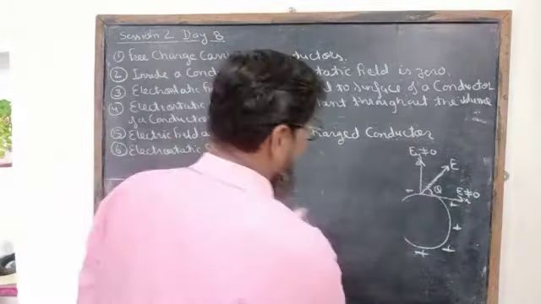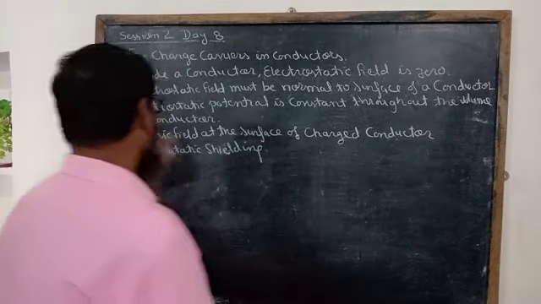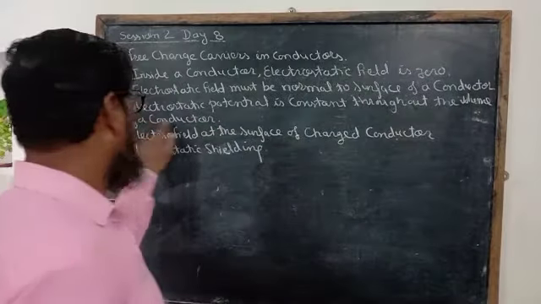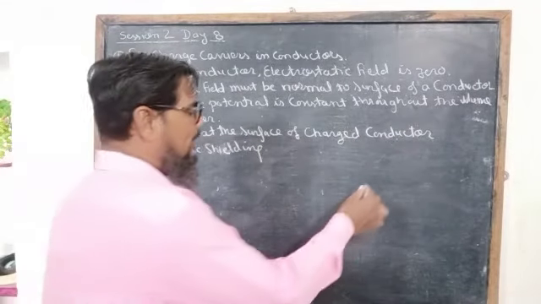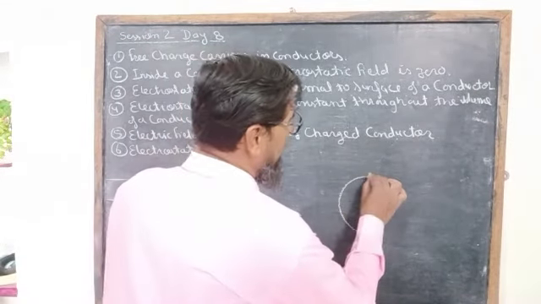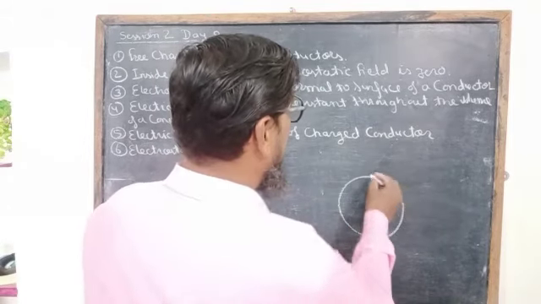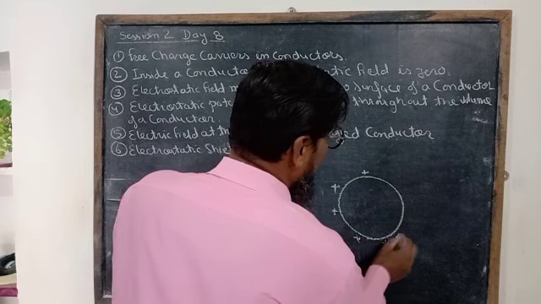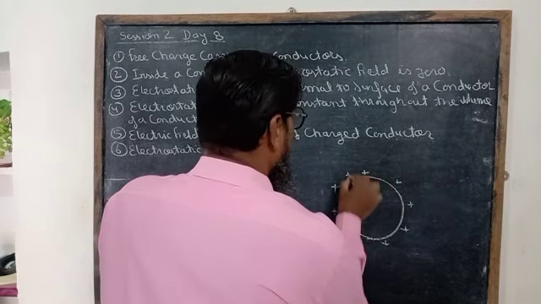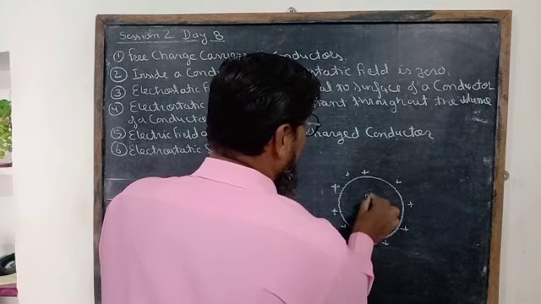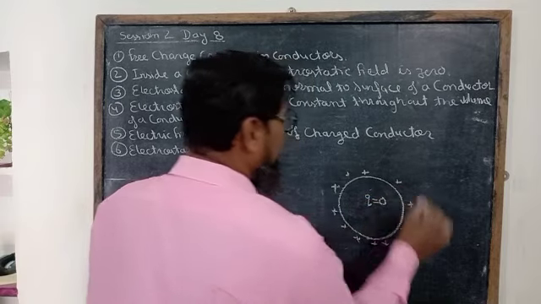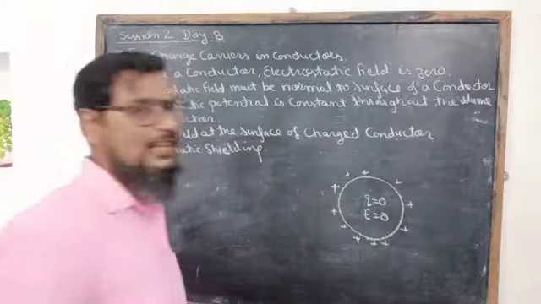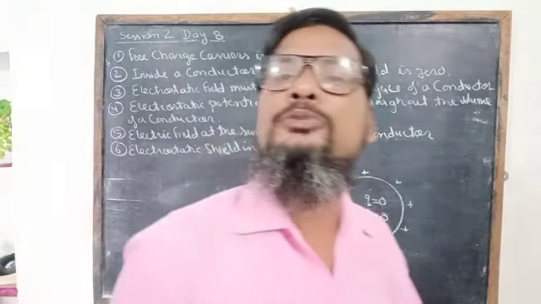The next point: electrostatic potential is constant throughout the volume of a conductor. If we consider a spherical conductor, we know that if we give it charge, all the charges reside on the outer surface of the conductor. No charge will exist inside the conductor. Inside the conductor, the magnitude of charge will be zero, and the electric field intensity will also be equal to zero.